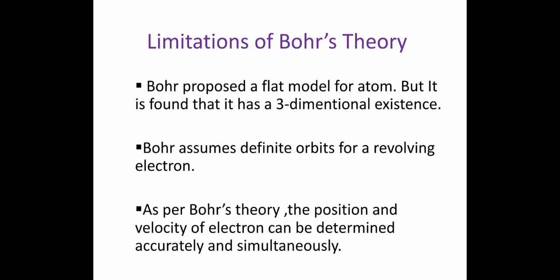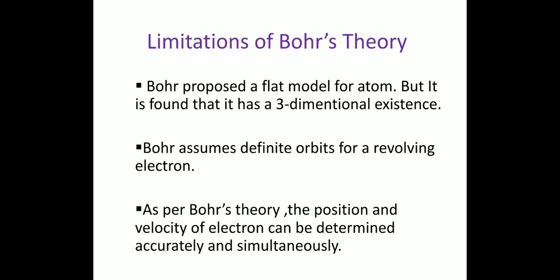And atomic structure. The arrangement of fundamental particles in the atom is called atomic structure. Various atomic models were proposed by different scientists to explain the structure of the atom.